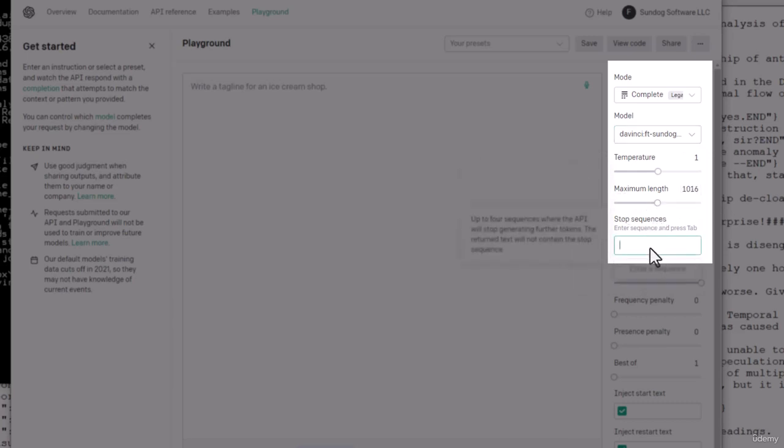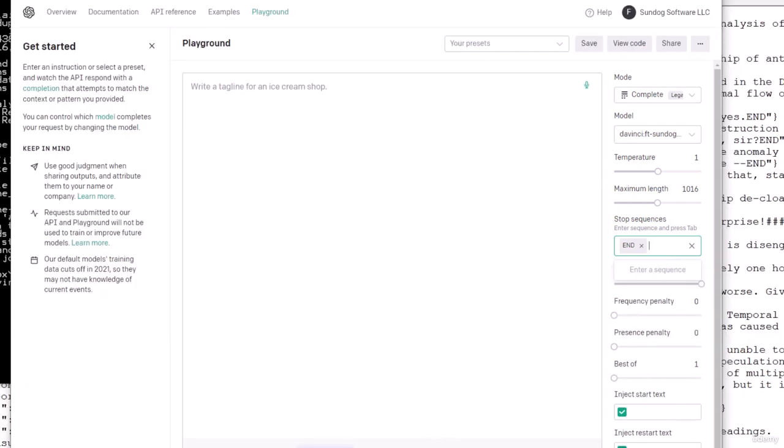And the stop sequence we have to specify. For us, remember, it was END. So I'm going to say, when you see the token END, that means Data should stop talking. And now we can just talk to Data in the same format that we fed it data before.